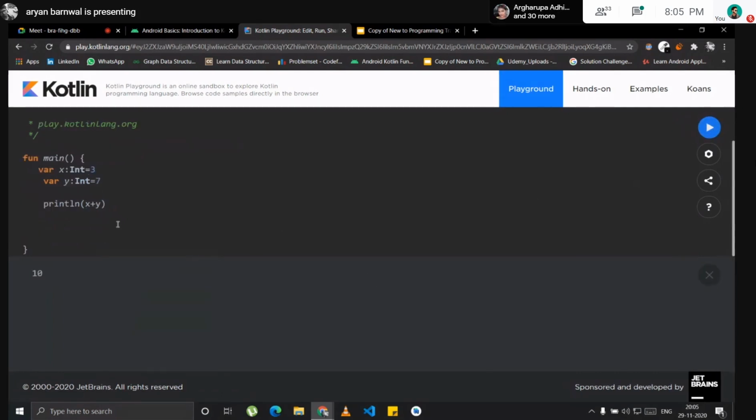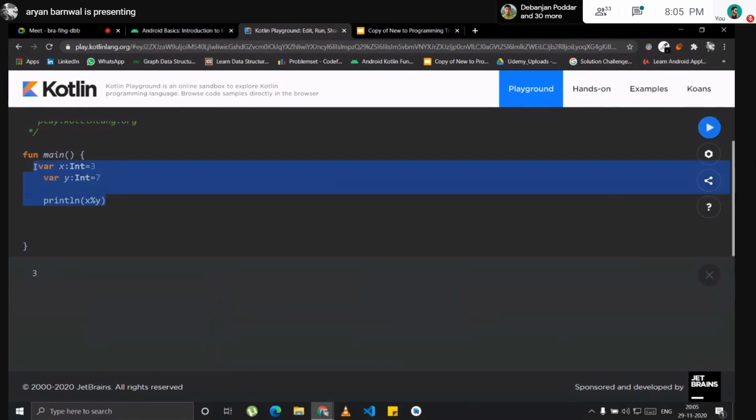So you can do multiplication here, like 2 times 3. I can also use the mod value. The mod value gives the remainder. Like it will give 3, because 3 divided by 7 gives remainder 3.